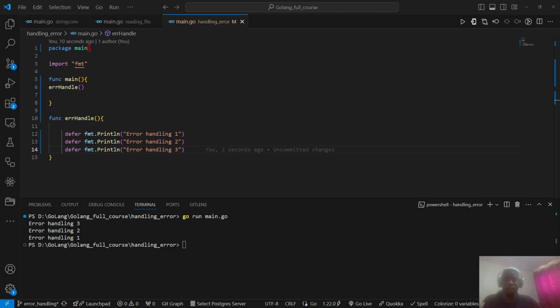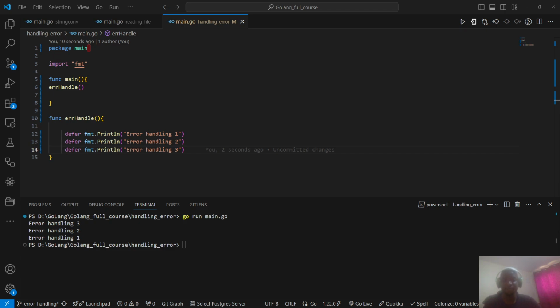So we are going to check on panic as well. So what is panic? Panic, I can say, is a built-in function that stops the ordinary flow of control, and it makes the system panic. And if the system panics, that means the execution stops and all deferred functions in the current Go routine are executed.